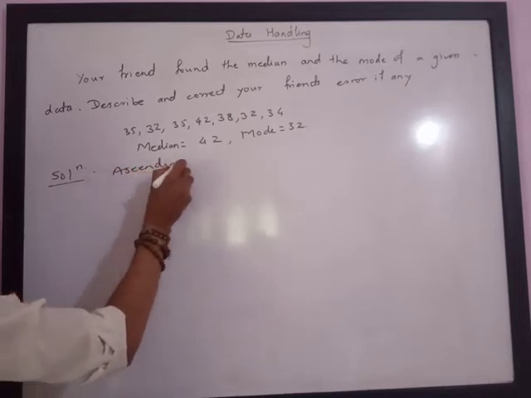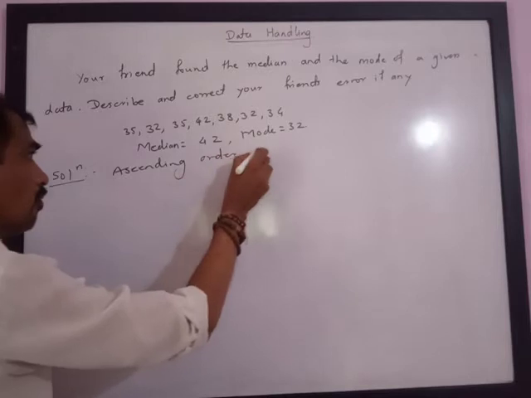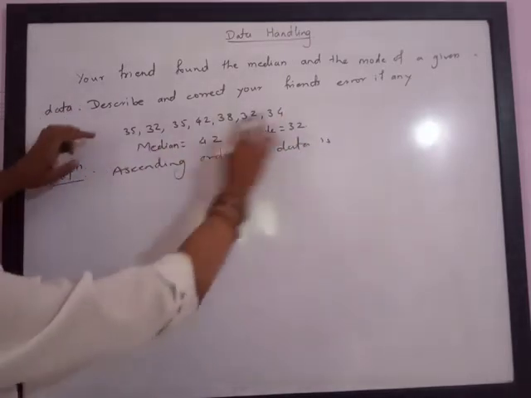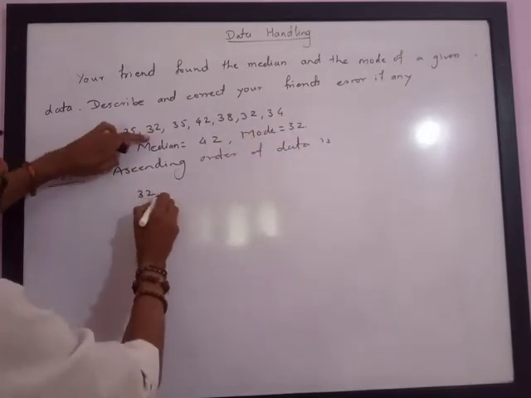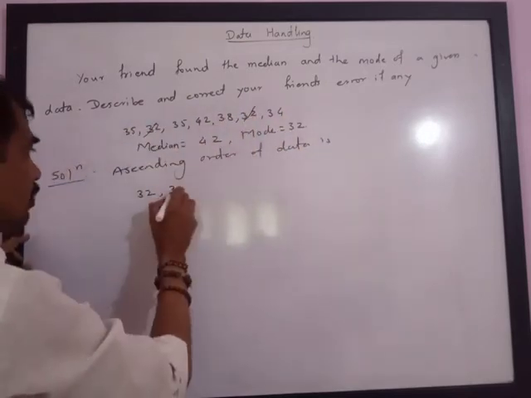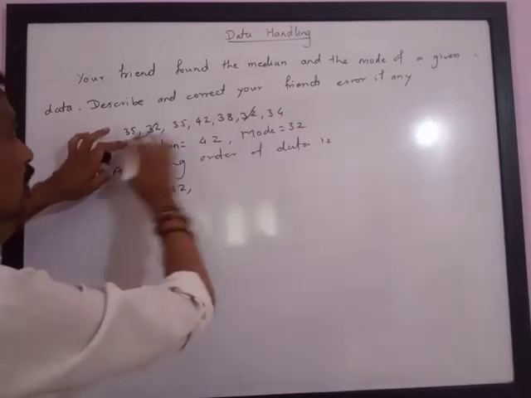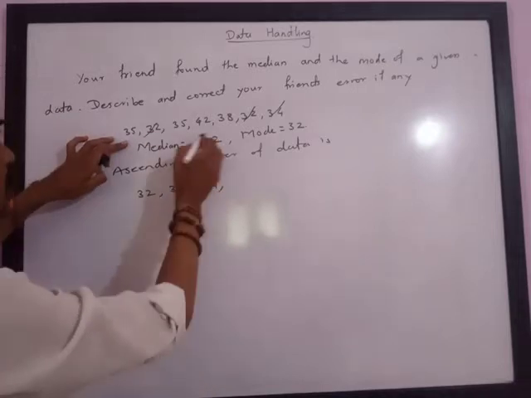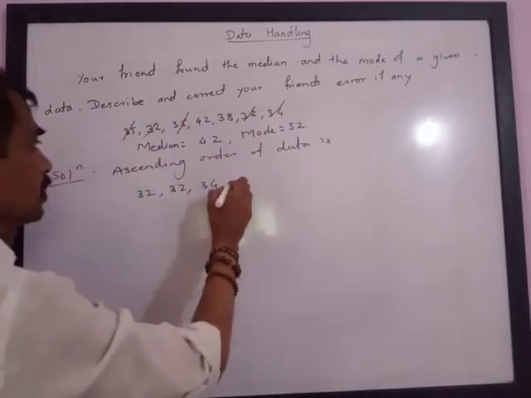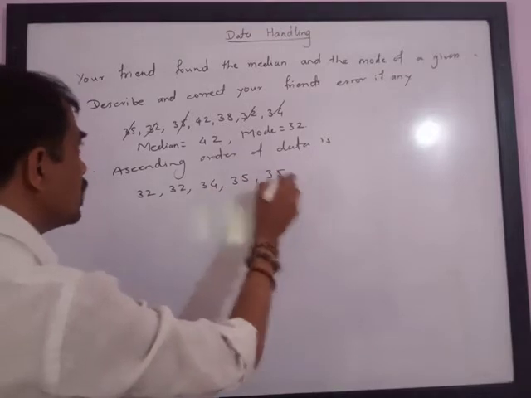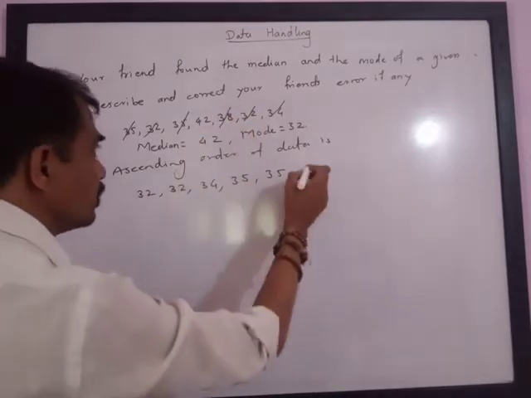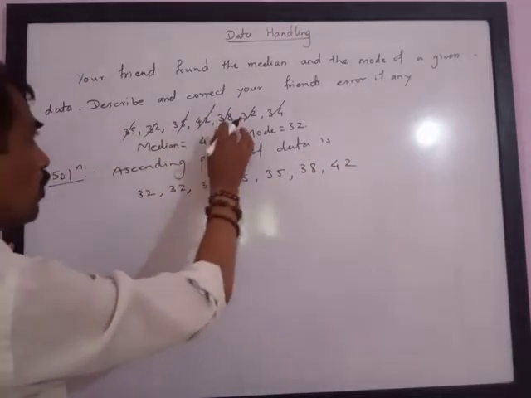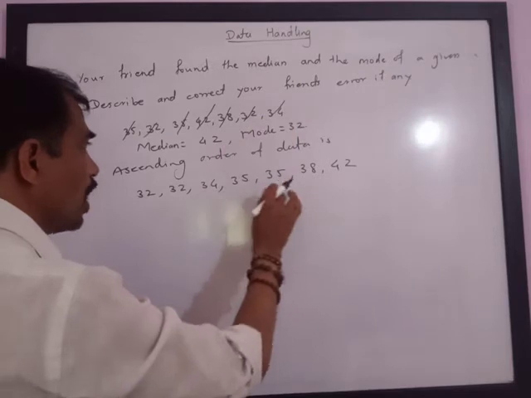So the ascending order of data is: lowest among these is 32, repeated 2 times. Then comes 33, which is not there, 34 is there. Then comes 35, 2 times. Then comes 38. And lastly comes 42. That is 1, 2, 3, 4, 5, 6, 7.